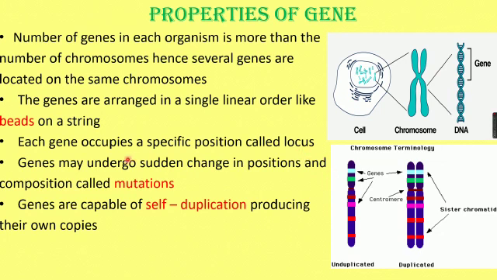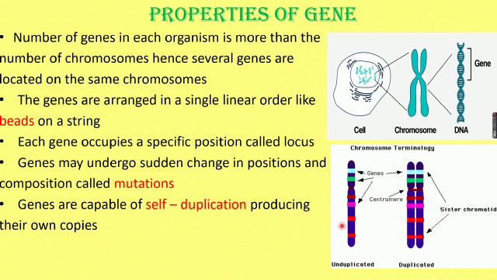And these genes, due to a mutagenic agent, sometimes undergo a sudden change in their position and their composition, and that results in mutation. So what is mutation? Sudden changes in the gene's position and composition that result in mutation. These genes are also capable of self-duplication. They can duplicate. They can produce another copy of the same gene. Self-duplication, producing their own copies.